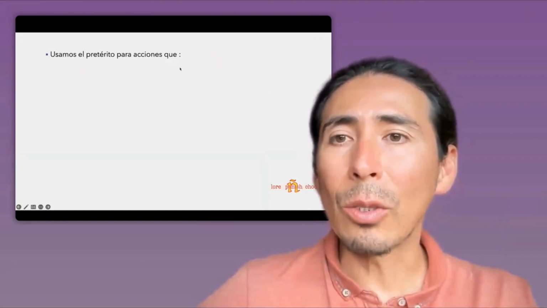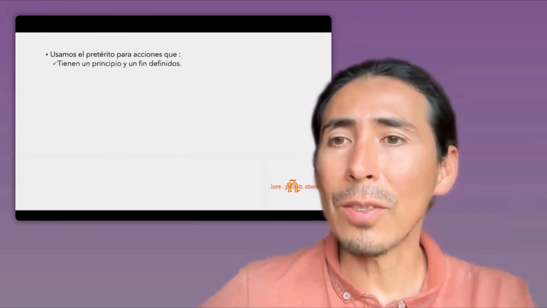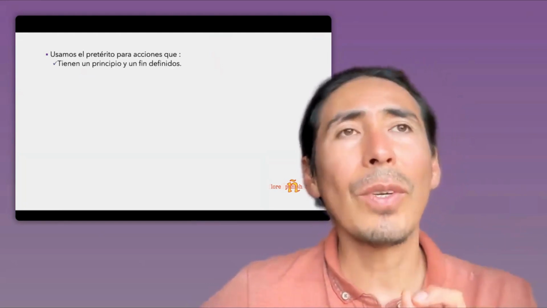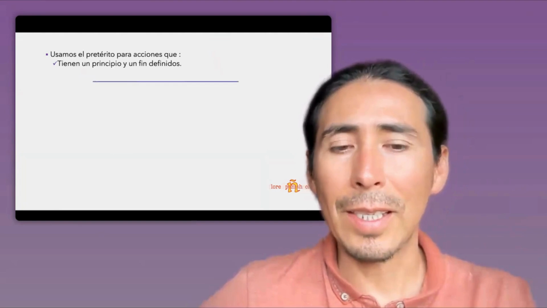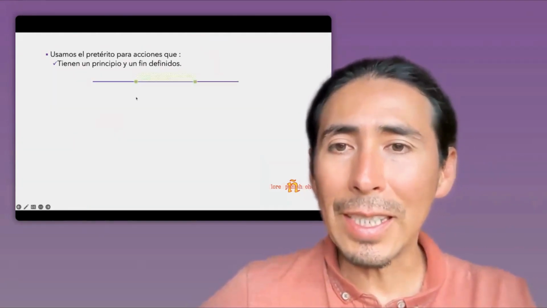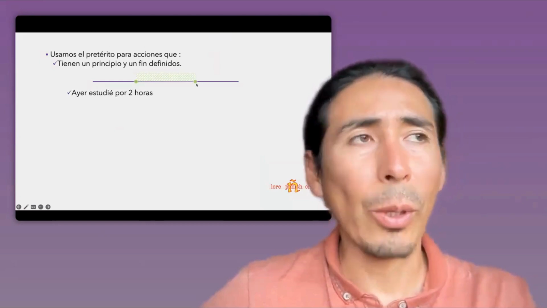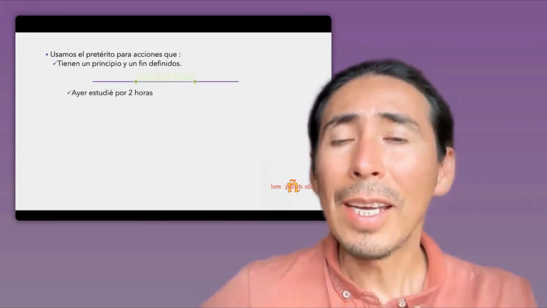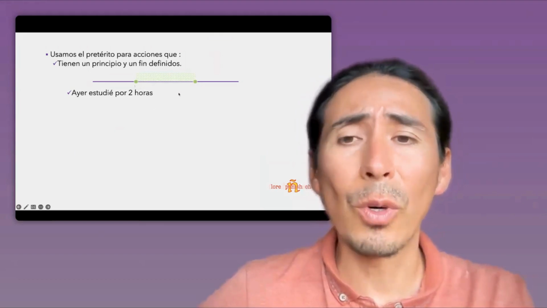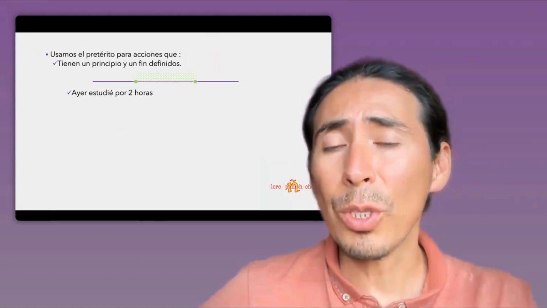Usamos el pretérito para acciones que tienen un principio y un fin definidos. We use the preterite for actions that have a specific beginning and end. Imagine we have an action that started at a specific moment and finished. Ayer estudié por 2 horas. Yesterday I studied for 2 hours. Actually, I can say the specific time as well. What about if I was studying from 2 to 4? I can also use this past tense. Ayer estudié de 2 a 4.